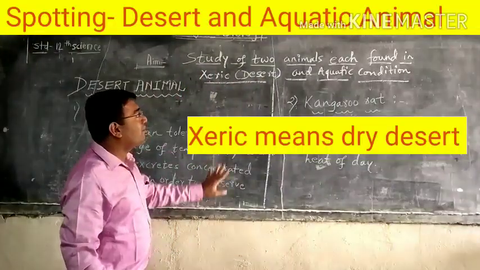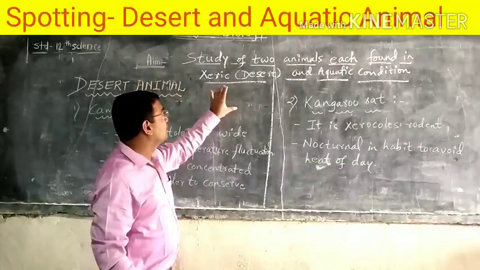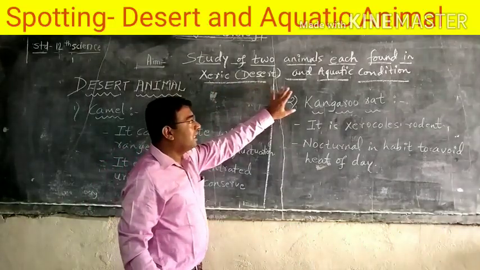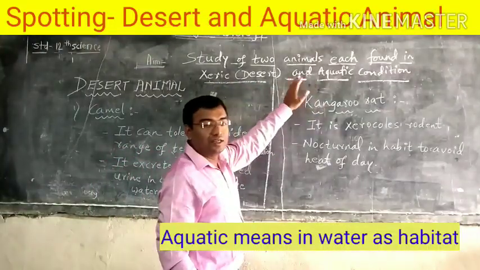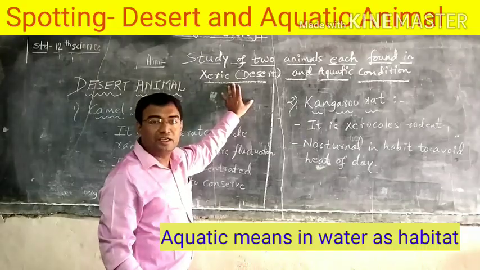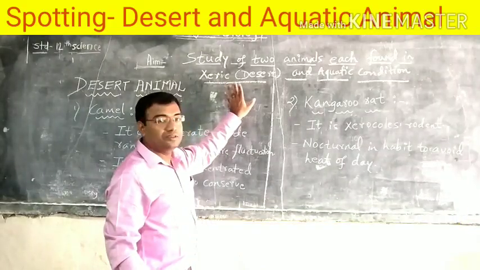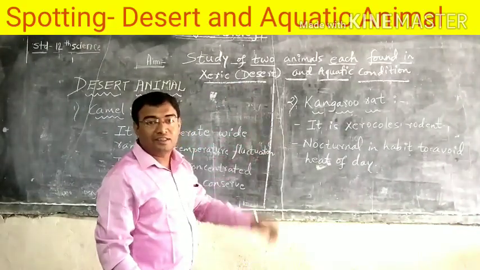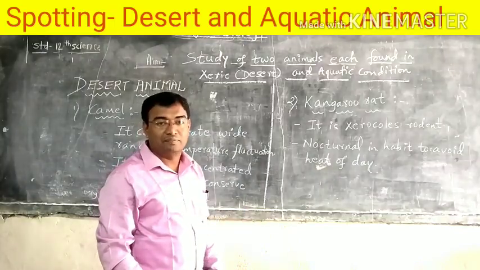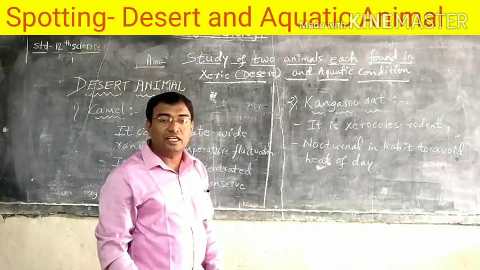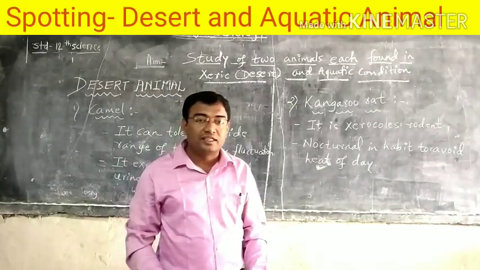So our practical is about the study of two different animals. First is the xeric condition and next is the aquatic condition. Let us first discuss the xeric condition animals. Xeric conditions means the desert condition. आपण वाळवंटातले जे प्राणी आहेत त्यांचा अभ्यास करणार आहे. We are going to see the animals which are found in the desert habitat.